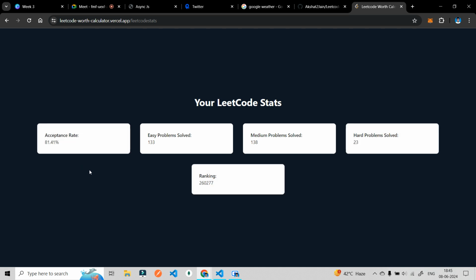How is this data coming? I am using a LeetCode API that says you enter any username, and I will give you the data for that particular profile. This is how I am using the LeetCode API to show my particular data.